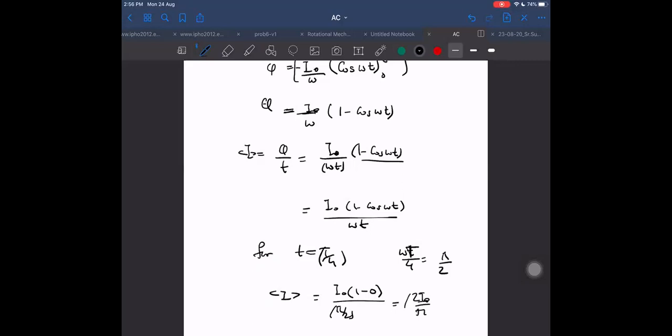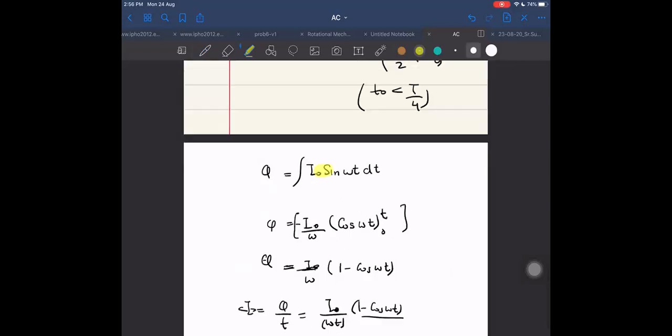Important relation. This is something we should not forget, because these sinusoidal terms are important for us.